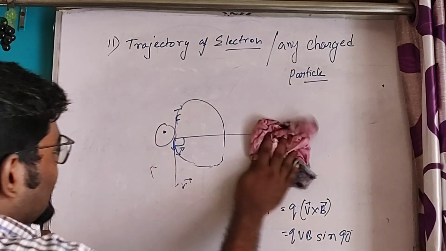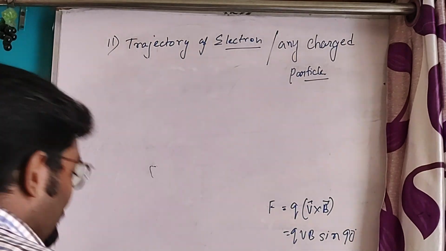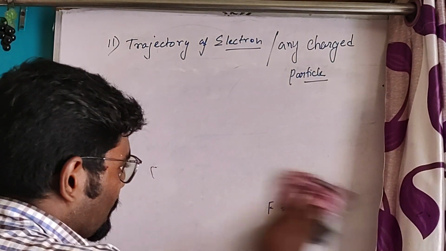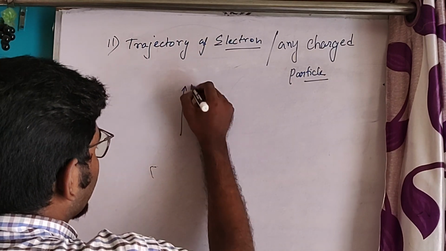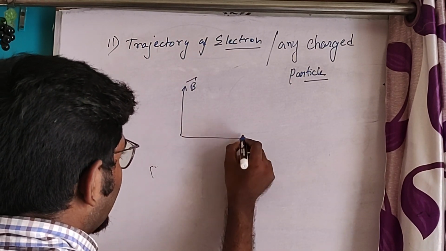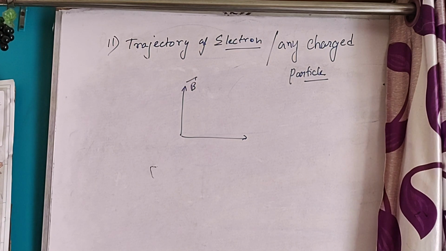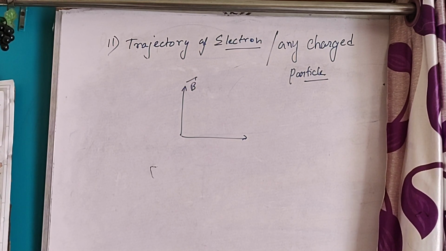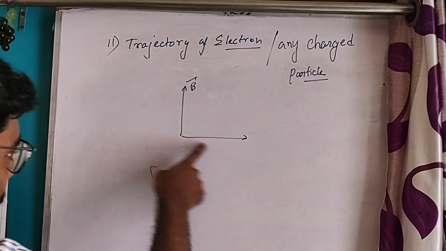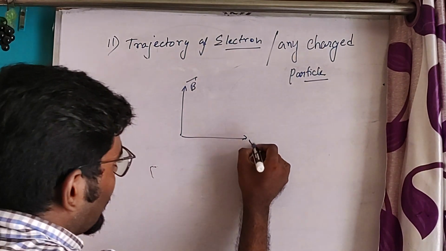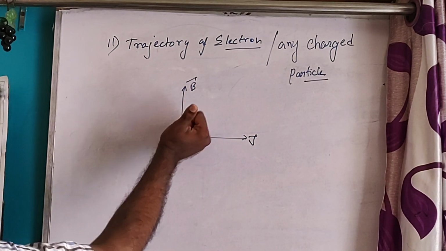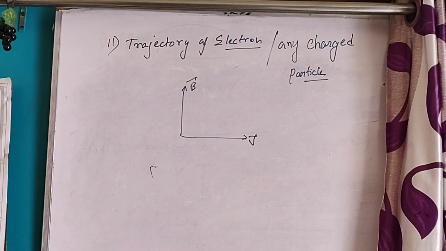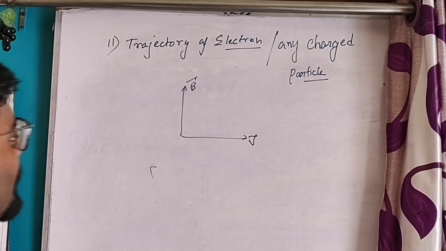Let us take another example. Suppose B is in this direction and V is in this direction. The direction of the magnetic force will be V cross B. Again, the force will be in the outward direction, outward to the plane of the board.